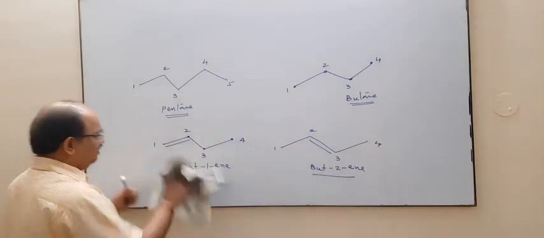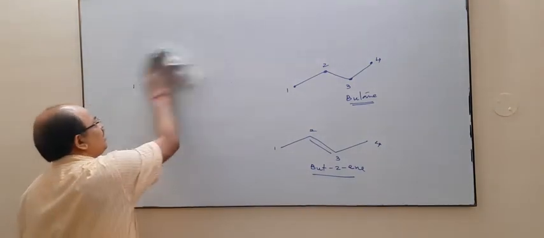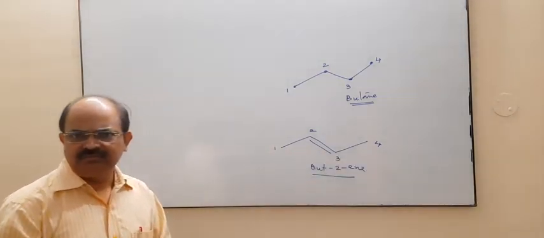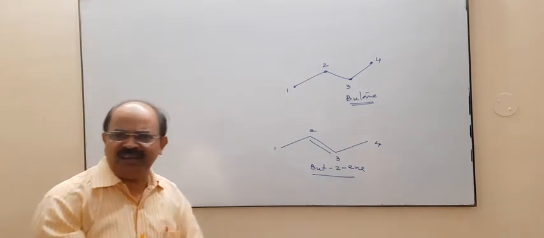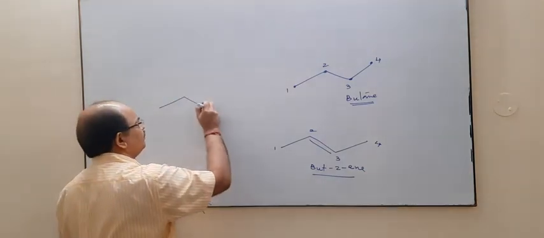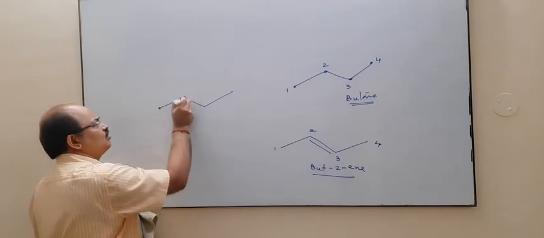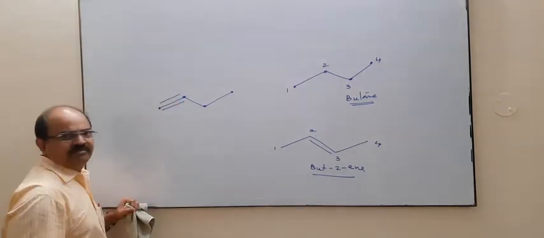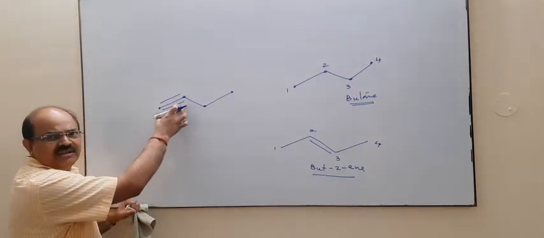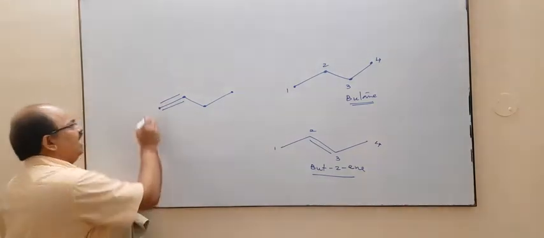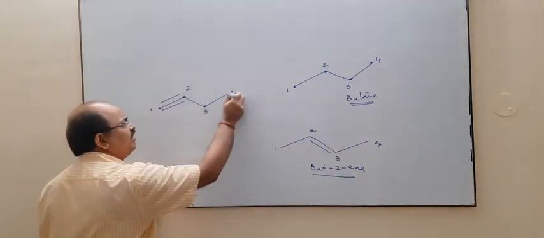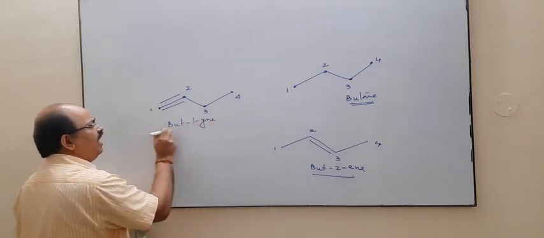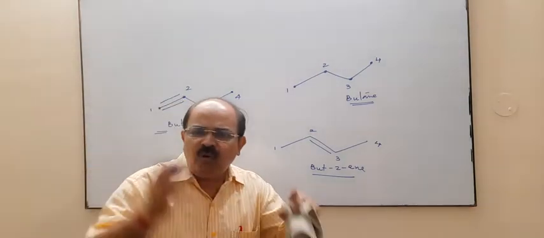Next, for example, suppose in a compound we put a triple bond. Where we took the double bond, we could also take a triple bond. For example, this is carbon 1, this is 2, this is 3, this is 4. If we have a triple bond of this type, means these two carbons are joined with a triple bond, naturally numbering will start from this carbon. So the IUPAC name of this compound is your but1yne.